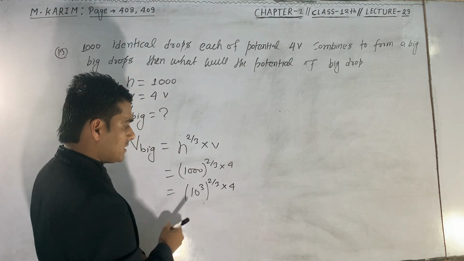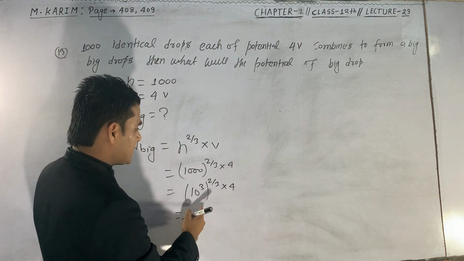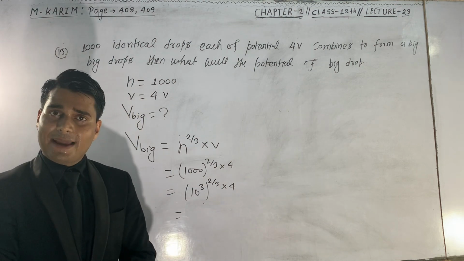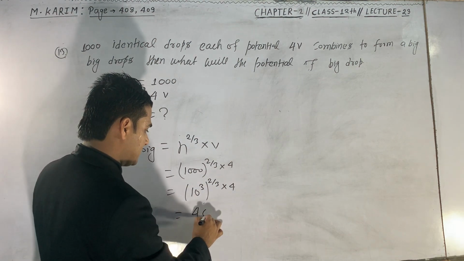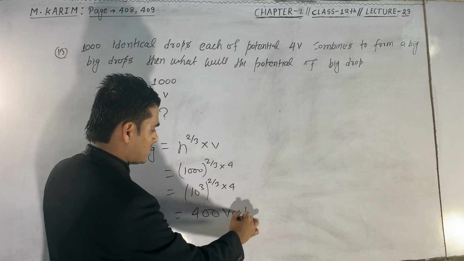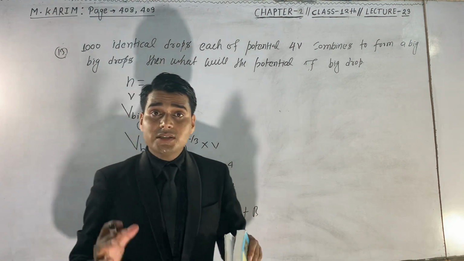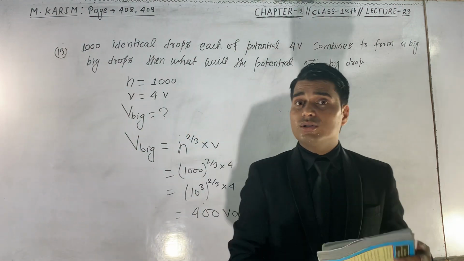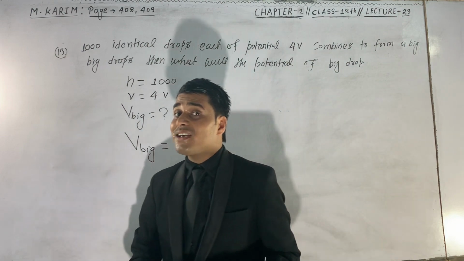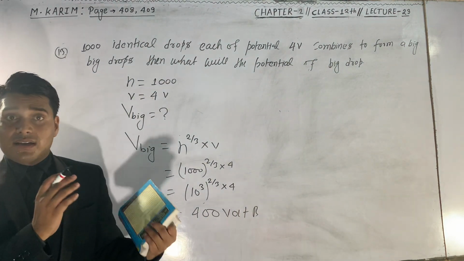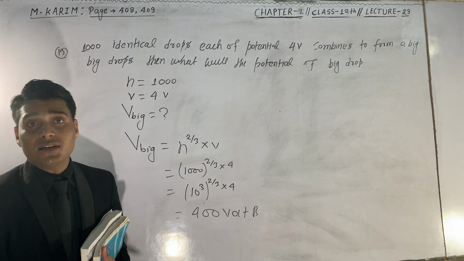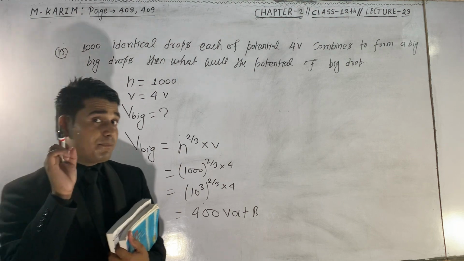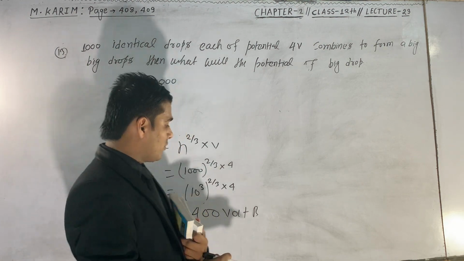The 3 cancels with the 3, and the square of 10 is 100, and 100 multiplied by 4 is 400 volt. So if 1000 identical small drops each of potential V combine to form a big drop, then the potential of the big drop will be 400 volt.